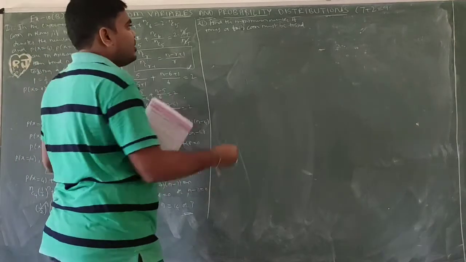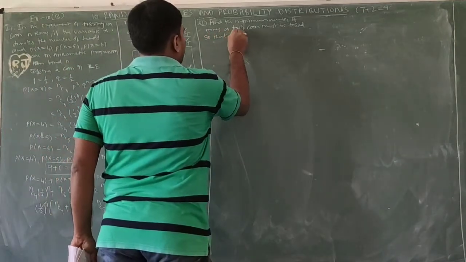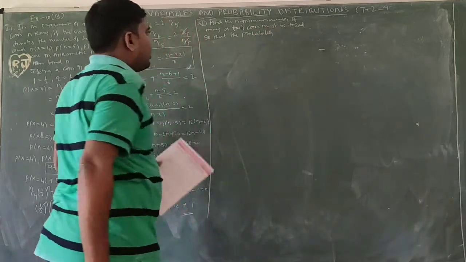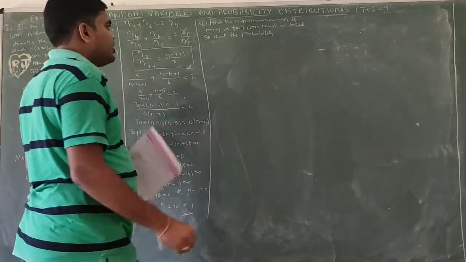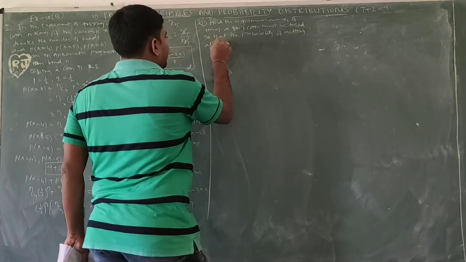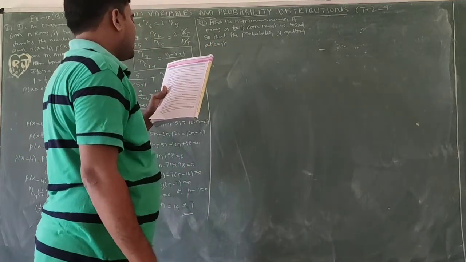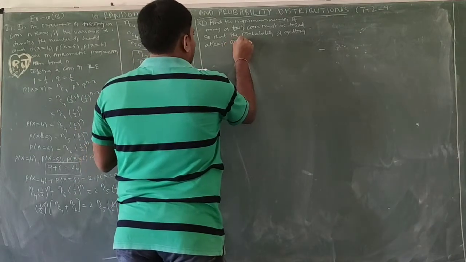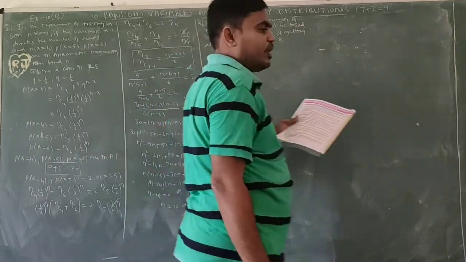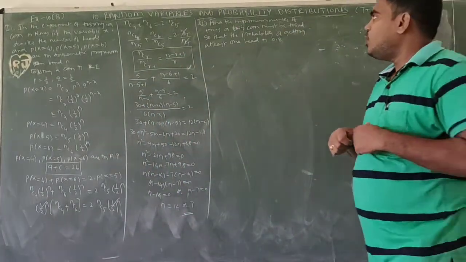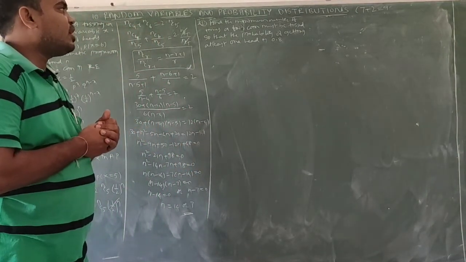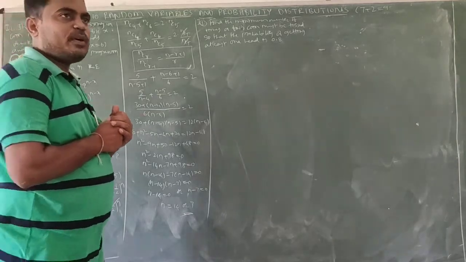So that the probability of getting at least one head is 0.8. Okay, so find the minimum number of times a fair coin must be tossed so that the probability of getting at least one head is 0.8.